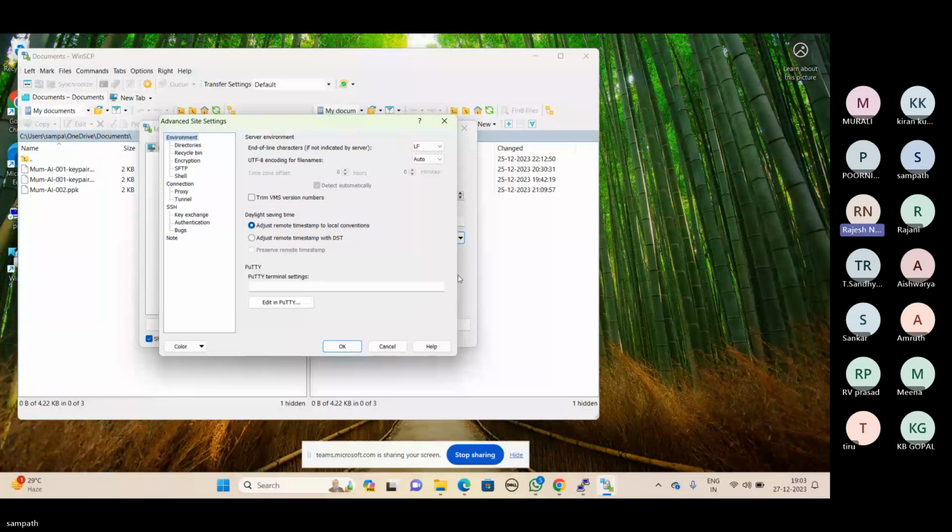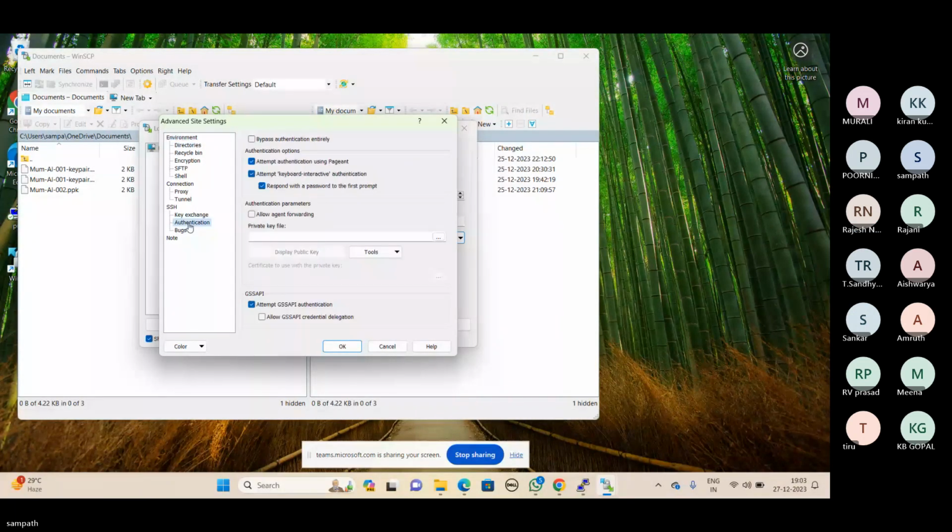Please select authentication. Now select the private key file, the three dots at the end. Click on that.